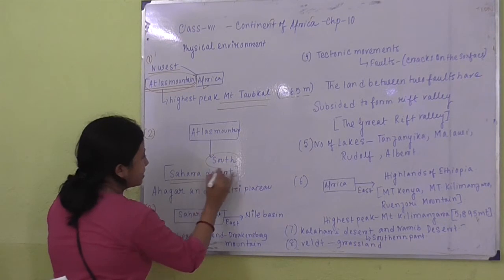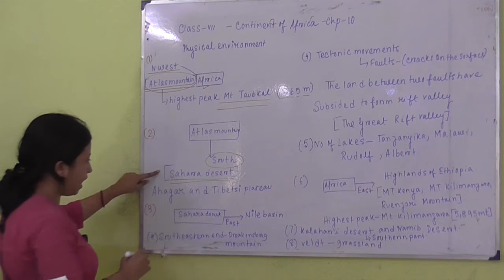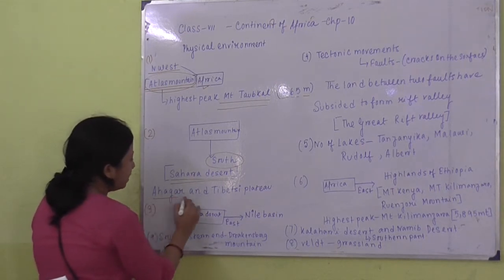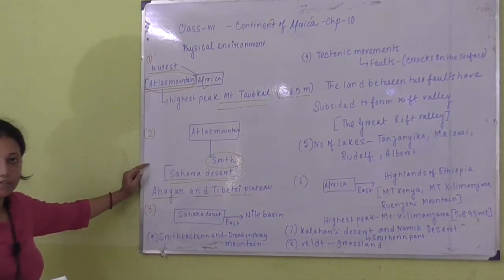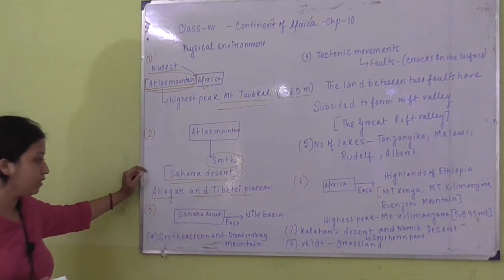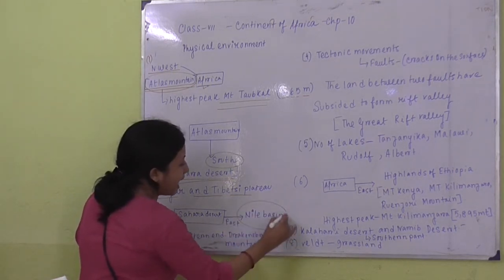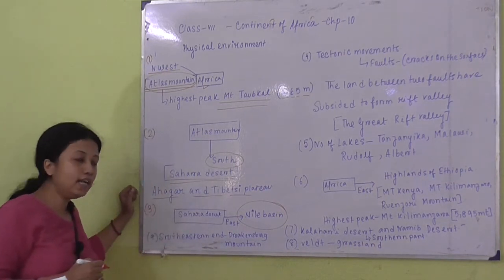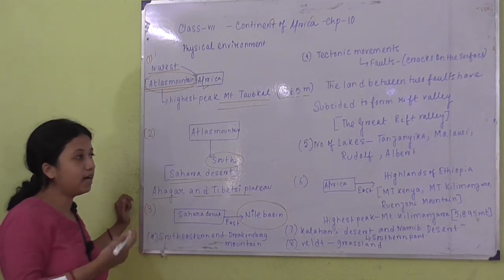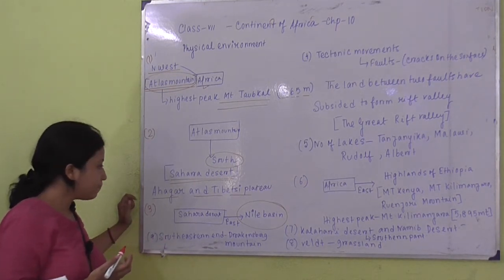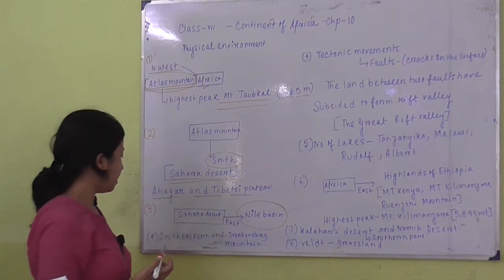The second is just to the south of Atlas Mountain, we have the world's largest hot desert, the Sahara Desert. And we also have the Ahaggar and Tibesti Plateau in this desert. This is a very dry region, and we don't have so much agriculture over there. Just towards the east of Sahara Desert, we have the Nile Basin. We know that the Nile is the longest river, and without this Nile, Egypt would have been a drier part. So the Nile Basin lies to the eastern part of Sahara Desert.